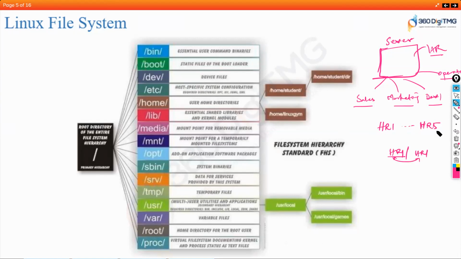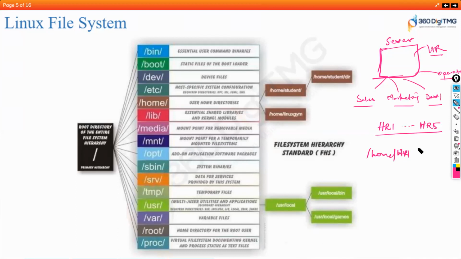When you created this, by default, this user will get folder access. I mean, a user has to have some content, some access in the server, right? So that access will be given by default under this home directory. Let's say HR1.